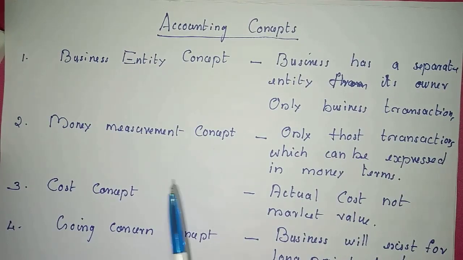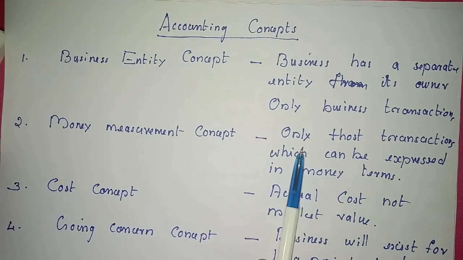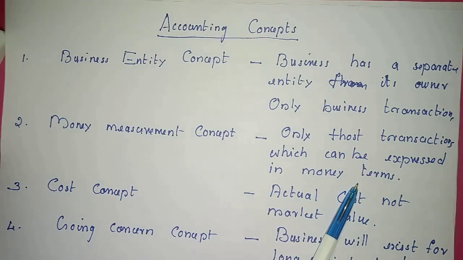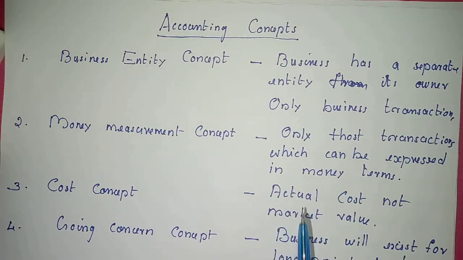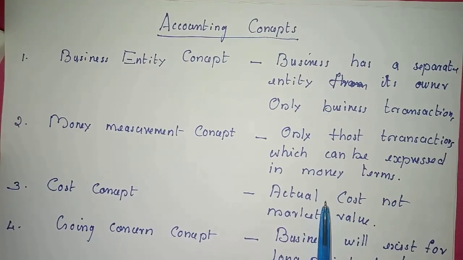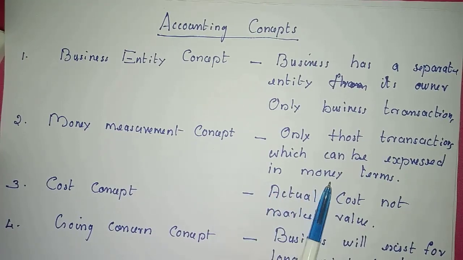Now, the next one is money measurement concept. It says that accounting records only those transactions which can be expressed in money terms. For example, purchase of an asset, payment of salary, payment of rent, etc. are all in money terms and we can record all those types of transactions. But the appointment of a new manager, quarrel between two managers, and the efficiency of the human resource department, etc. are not in money terms and we cannot record those types of transactions.